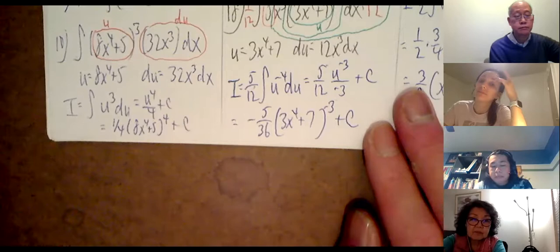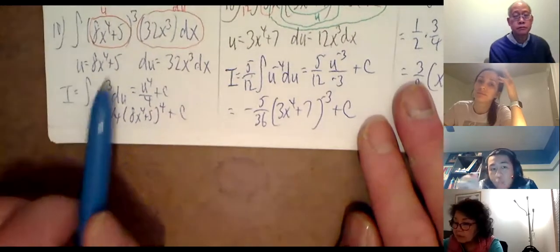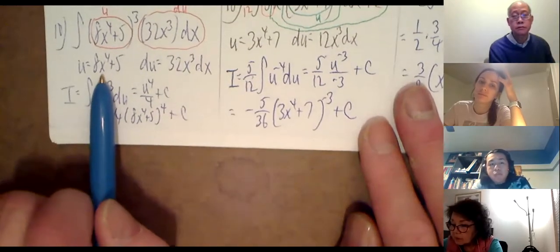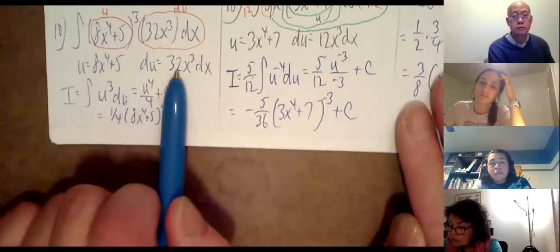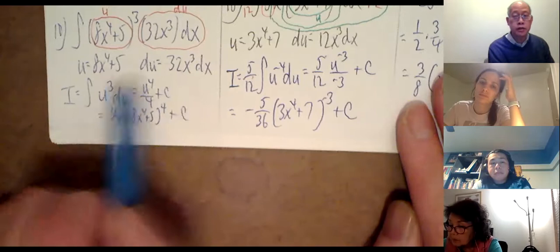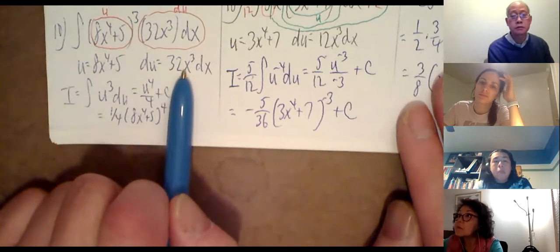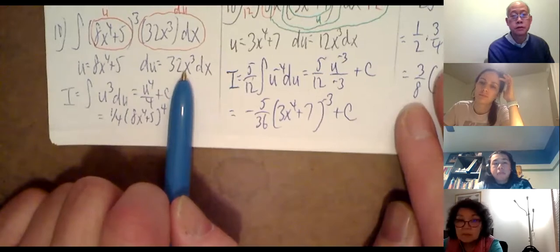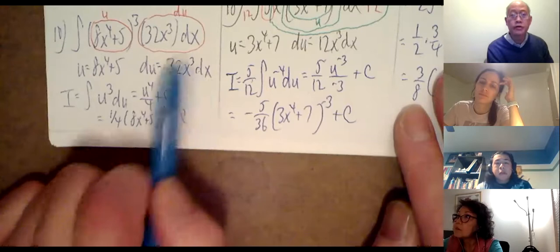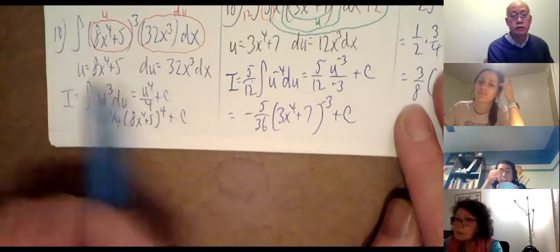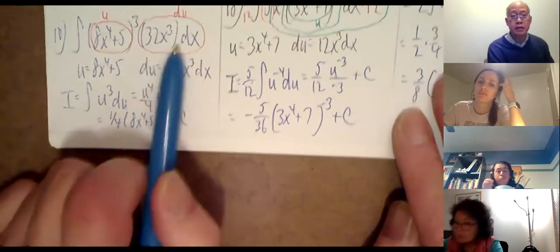So basically the derivative of 8x to the fourth power plus 5 is 32x cubed. Right. Yes. And then the dx is really the third power up top. 32x cubed dx, this whole thing is equivalent to du. Okay. And then I make my substitution here.